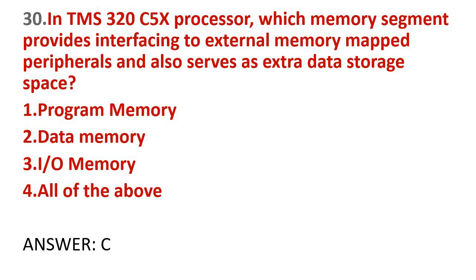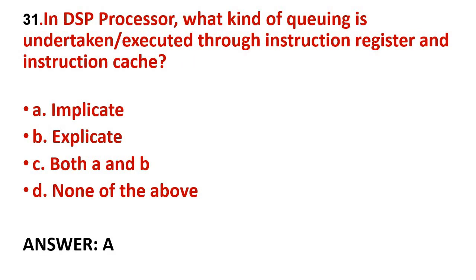Next question, in TMS320C5X processor, which memory segment provides interfacing to external memory mapped peripherals and also serves as extra data storage space? So answer for this is IO memory. So input output memory segment provides interfacing to the external memory mapped peripherals. So basic question only. Next, in DSP processor, what kind of queuing is undertaken or executed through instruction register and instruction cache? Instruction register and instruction cache memory, so will use implicit queuing.